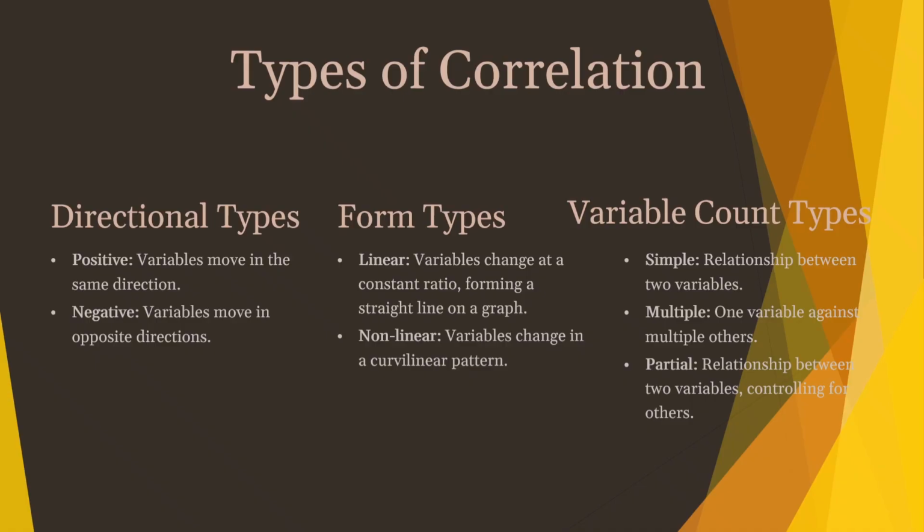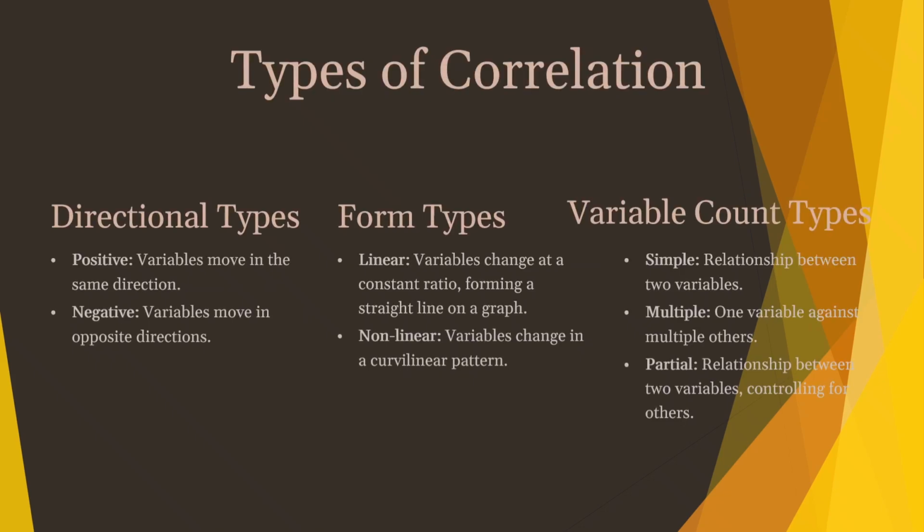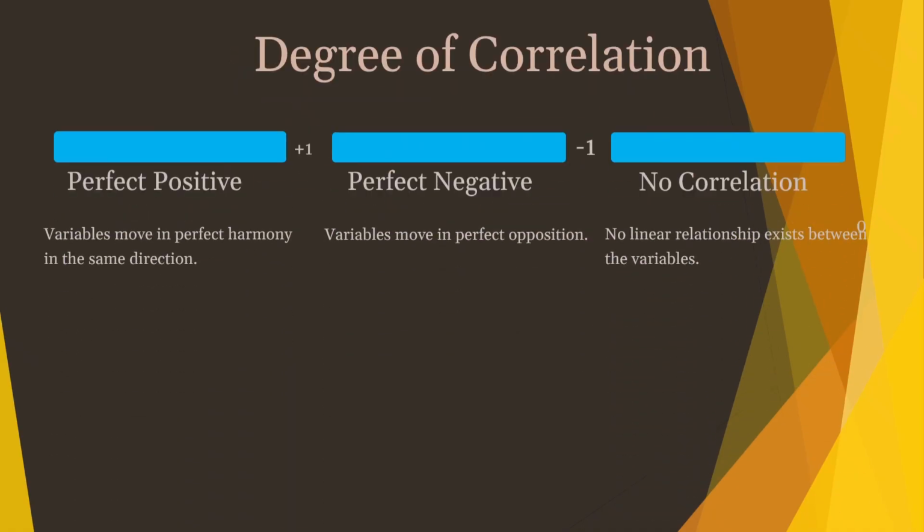This is when we look at how one variable relates to many others at the same time. And then the third is partial. This is a bit more advanced. It is when we look at the relationship between two variables, but we try to remove the influence of the other variable.